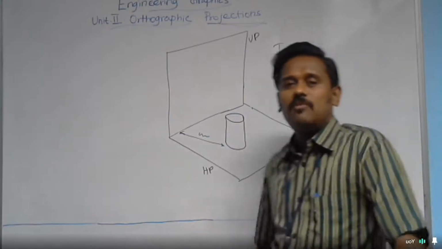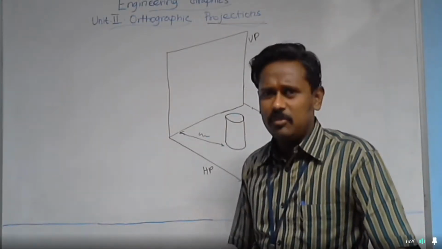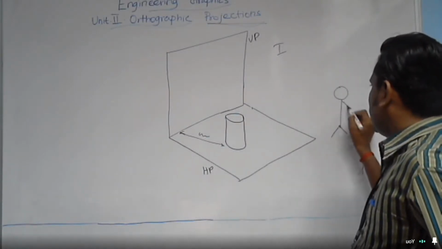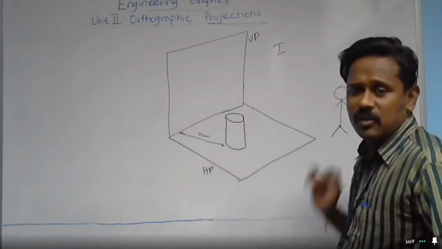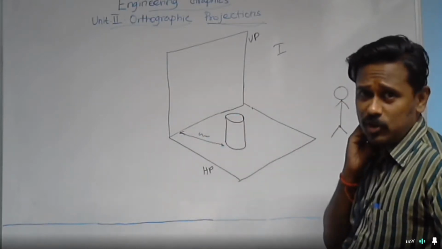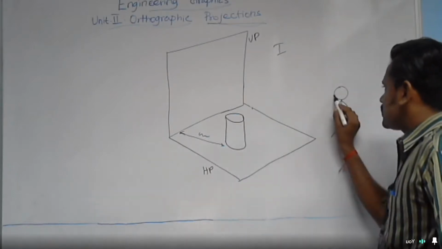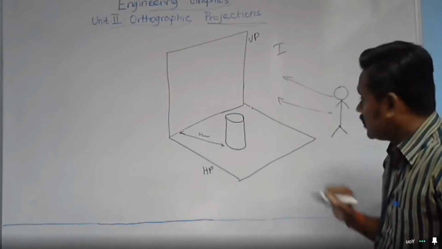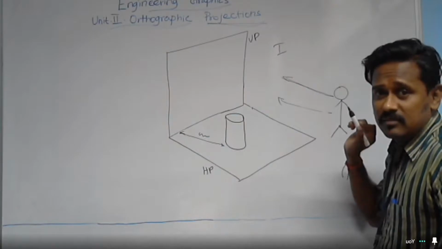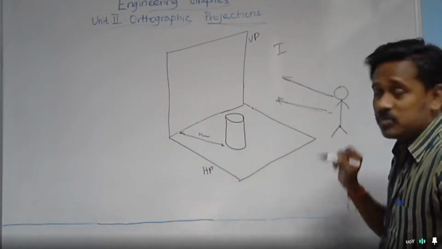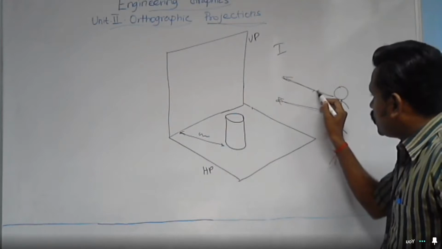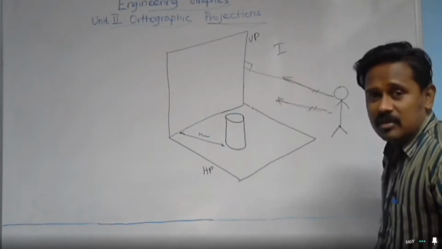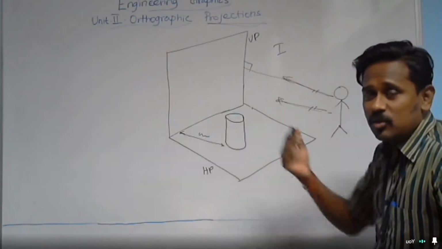Right. What is front view and what is top view? As the name implies, the observer always stands here, in front of the vertical plane. By standing in this direction, the observer sees the object. And keep one condition in mind: the rays of sight of the observer should be parallel to each other and perpendicular to the flat surface on which we are going to develop the image.